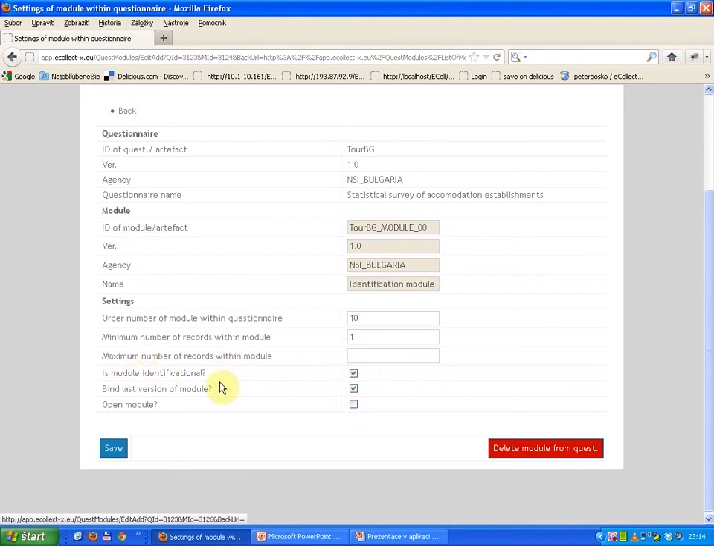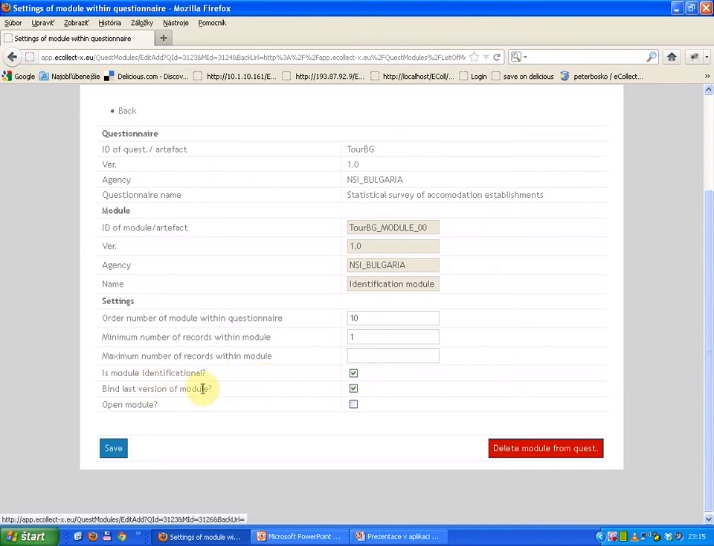For example, this module in this questionnaire is identificational. That means that all data items in this module identify the concrete response of a respondent in the system to this questionnaire. Identificational properties are also used in later processing. For example, during the SDMX integration, all data items from identificational modules are used as dimensions in the DSD file.